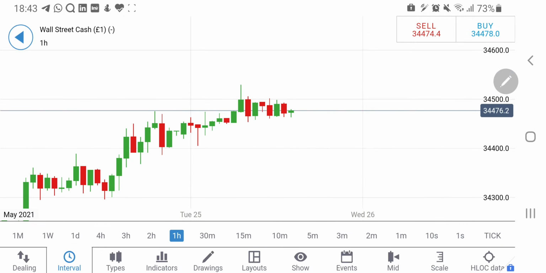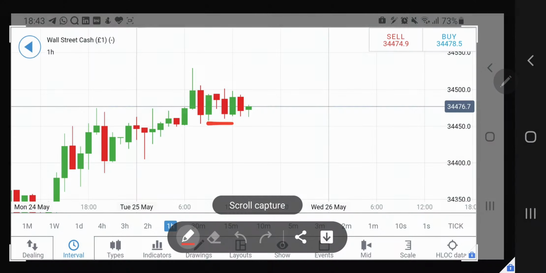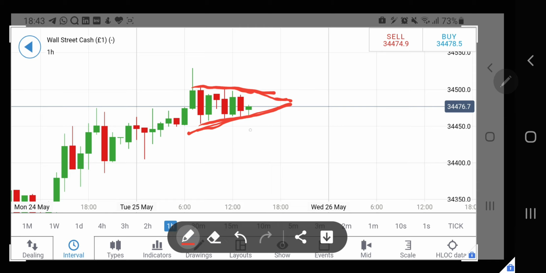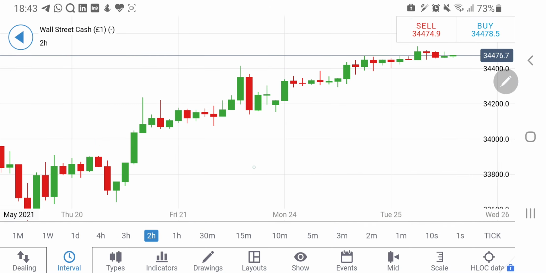So on an hourly chart we can find that, let me show you. See this hourly candle fairly getting narrowed here, and it is now waiting for a breakout on the upside or downside. Possibly either way it could happen, but yes, 34,500, as I told yesterday also, is providing a good resistance on the upside, which is a strong number.